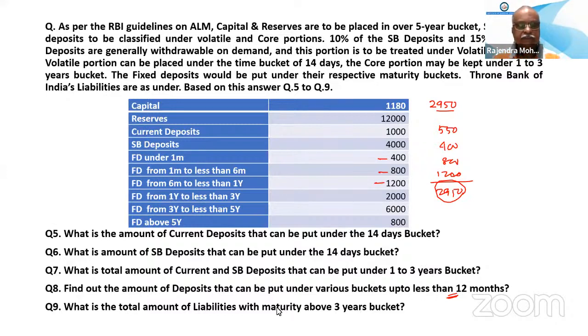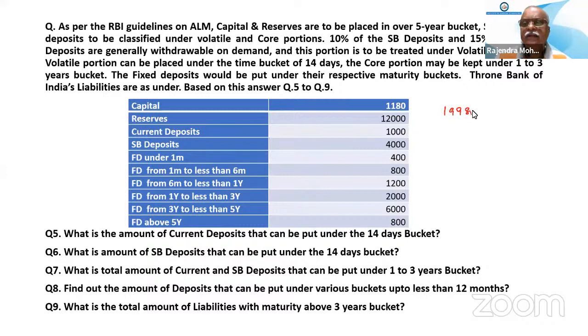So now do this. What is the total amount of liability with maturity above 3 years? 19980, sir. Somebody says 6,800 something, which are to be placed above the 3 years bucket.